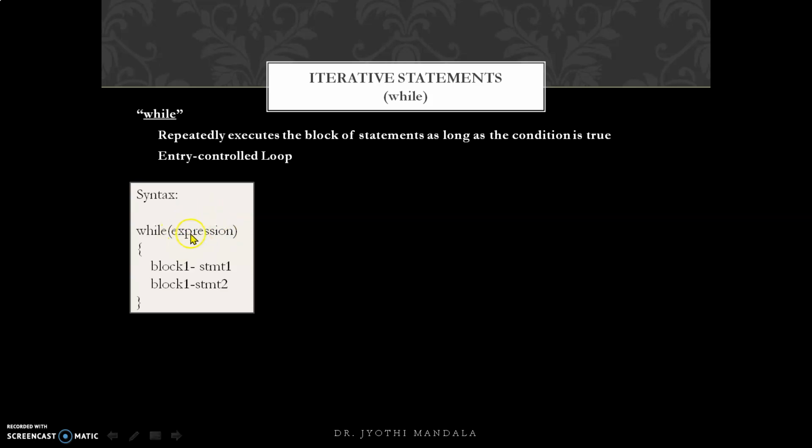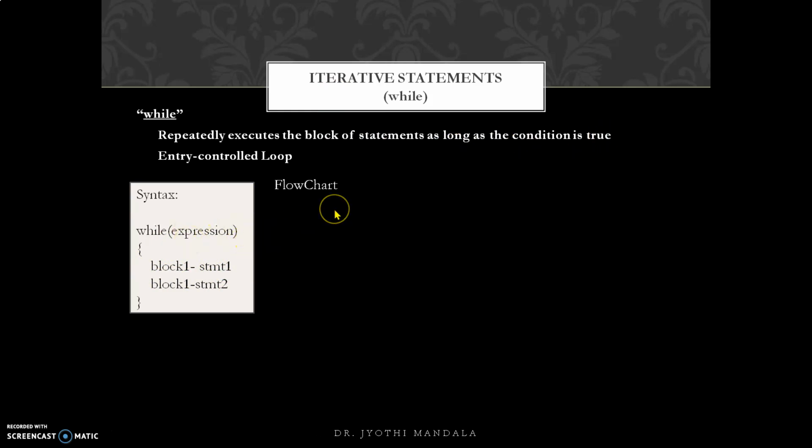Now, if the expression is true, it will come here. Again, this block will be executed. After executing this, again the control will go back here. So this is a repetition process. Once this expression becomes false, then the control will come out of this while, and the next statement will be executed. That's why we say the iterative statements will be executed more than once as long as the condition is true.